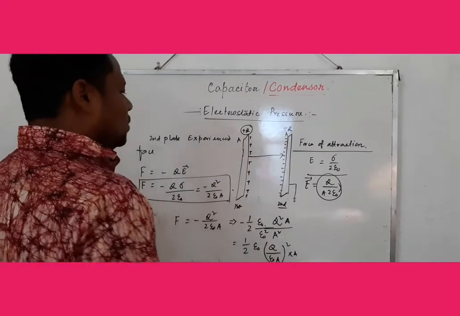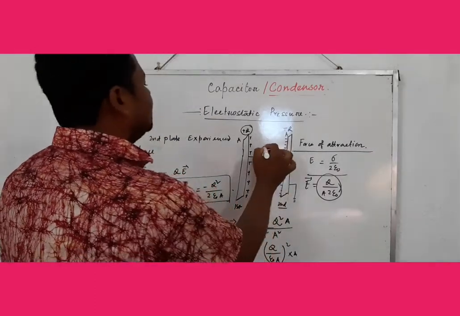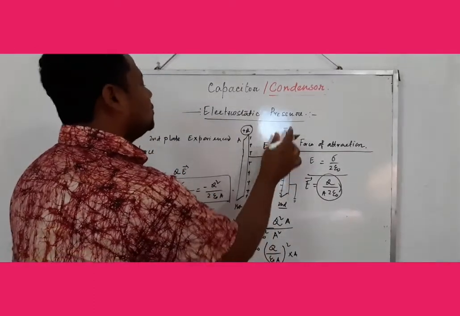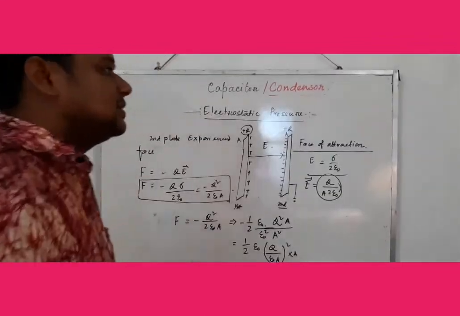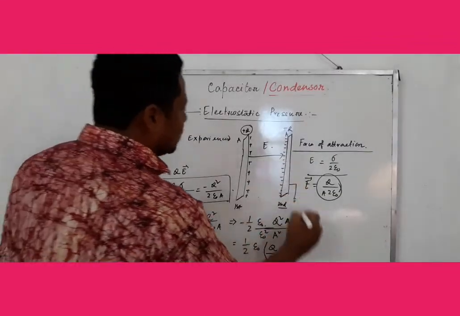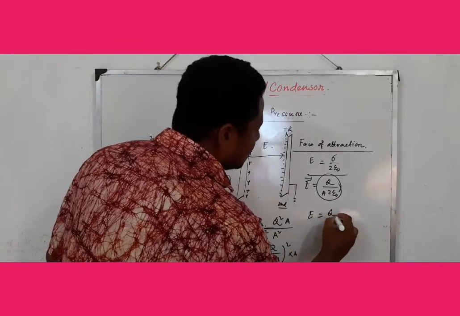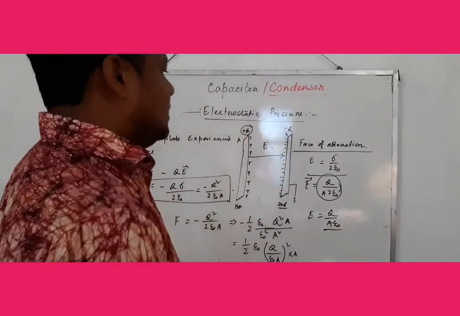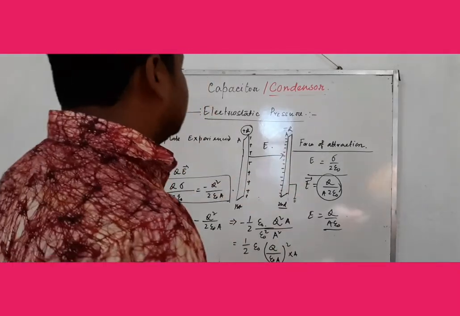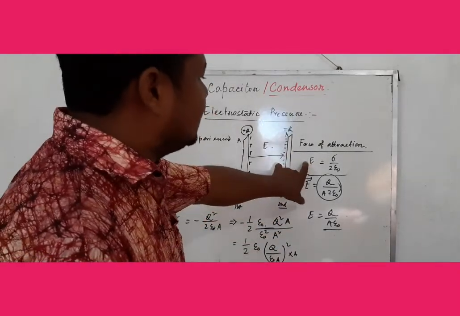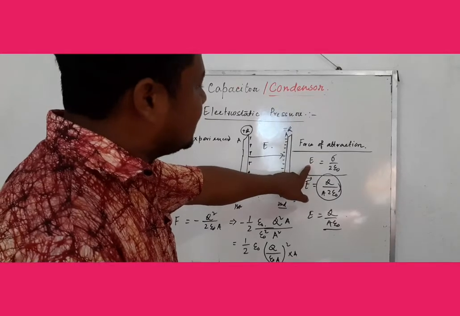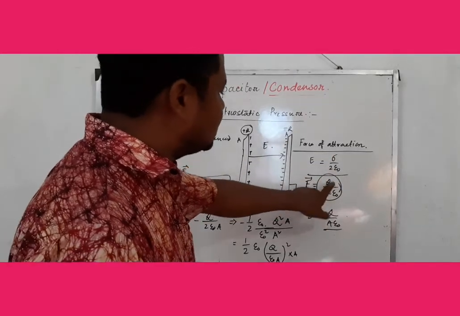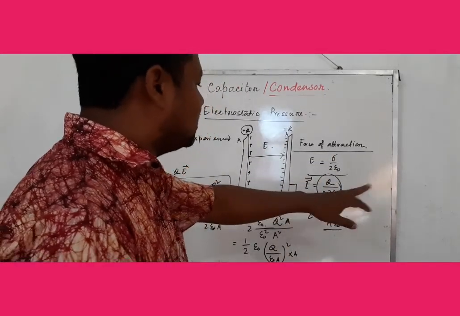Mind it, the electric field at any point due to these two conducting sheets is equal to Q by A epsilon 0. It is very important to understand that the first time we took the electric field equal to sigma by 2 epsilon 0, that is Q by 2A epsilon 0.